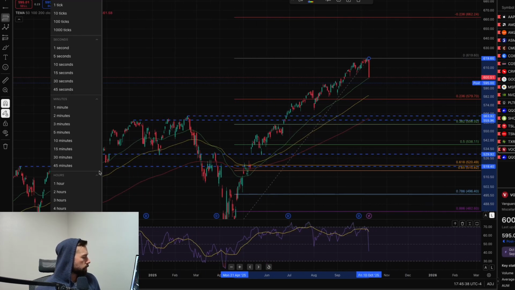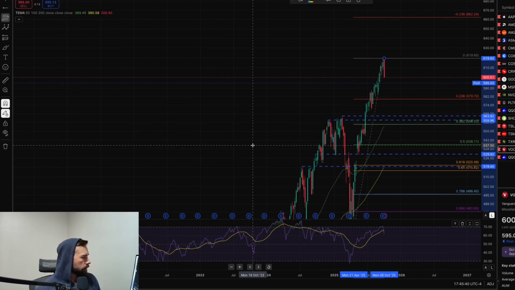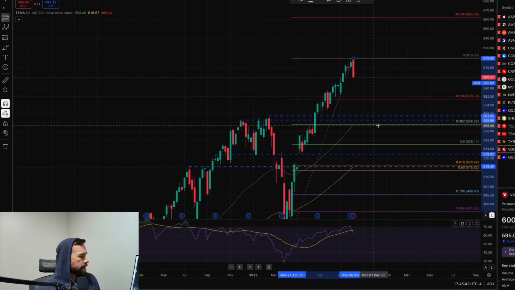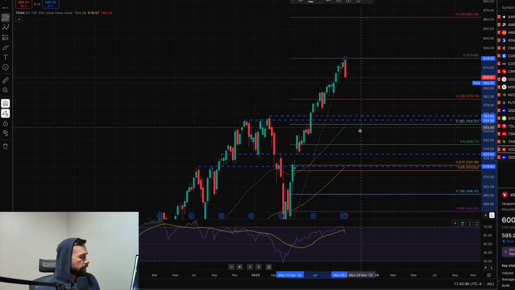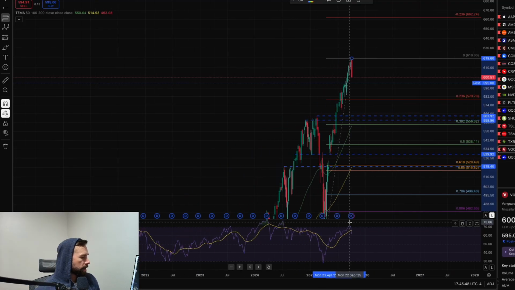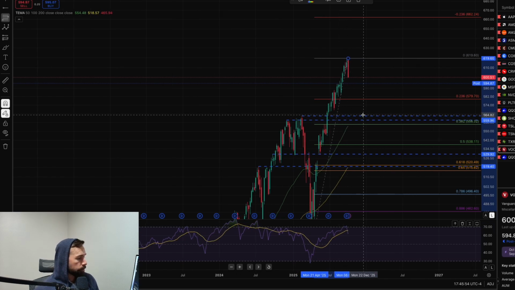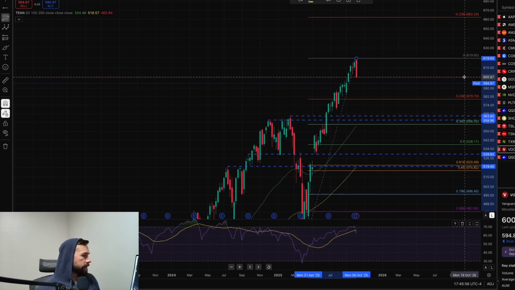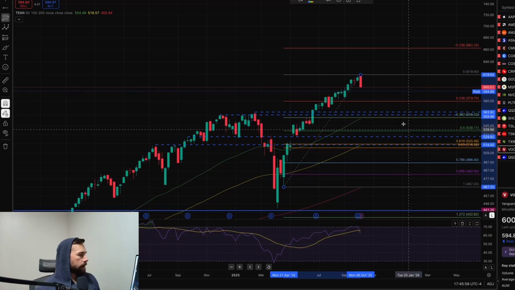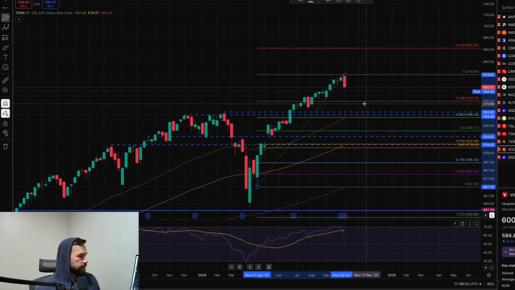Let's look at the weekly chart. Looking at the weekly chart, that 0.382 lines up right with the 50 moving average on the weekly chart. And if we look at the RSI on the weekly chart, this is the current high, signifying this is probably a wave 3. So everything is looking pretty controlled. None of this looks crazy.